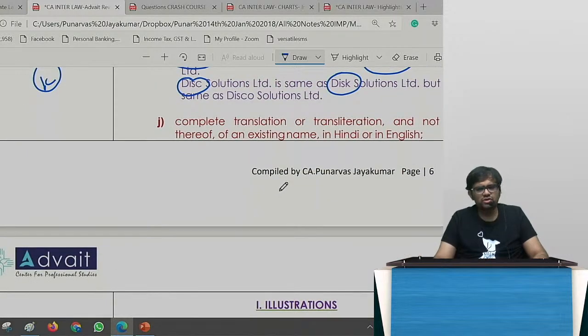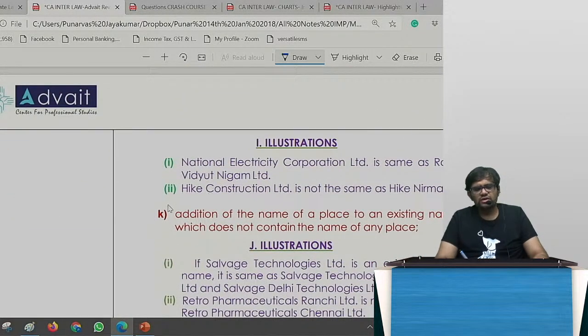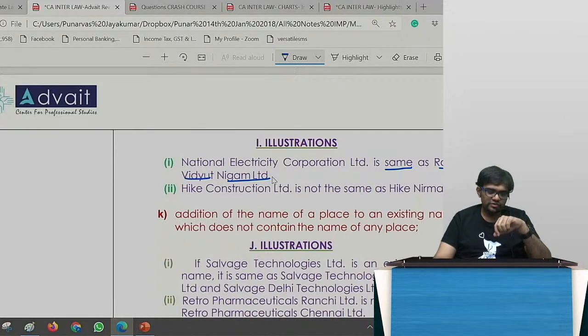Complete translation or transliteration, and not part thereof, Hindi, English, that also. So I cannot completely convert it into another language and have the same company. So National Electricity Corporation is the same as Rashtriya Vidyut Nigam Limited. If you see, Hike Construction is not the same as Hike Nirman. That's the thing, because you have just changed one word, that's a different thing. Whereas here, you have completely changed everything.